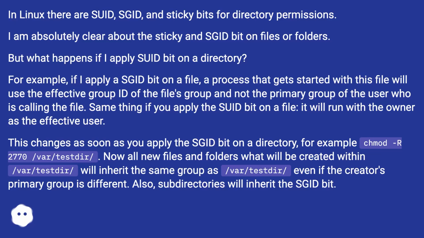Now all new files and folders that will be created within /var/testd will inherit the same group as /var/testd even if the creator's primary group is different. Also, subdirectories will inherit the SGID bit.